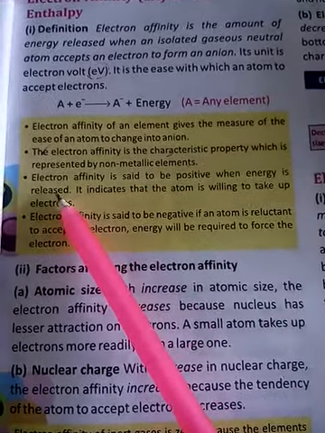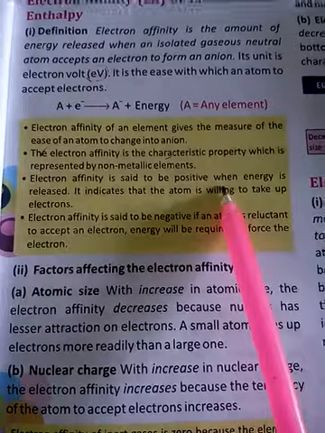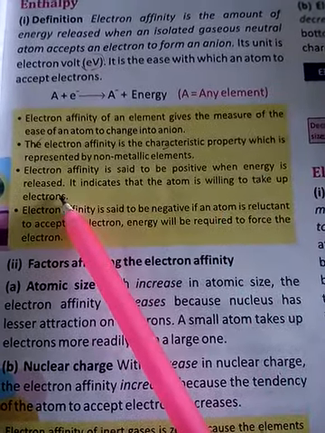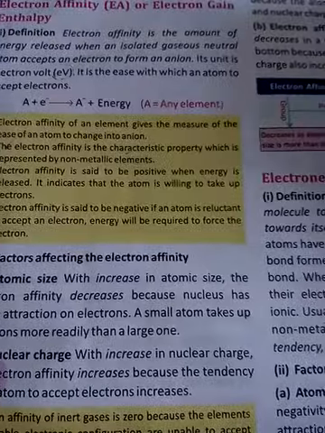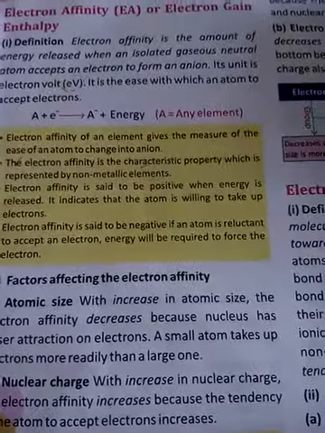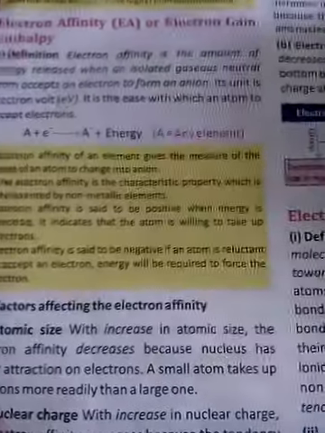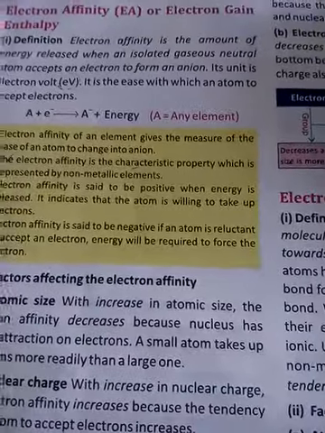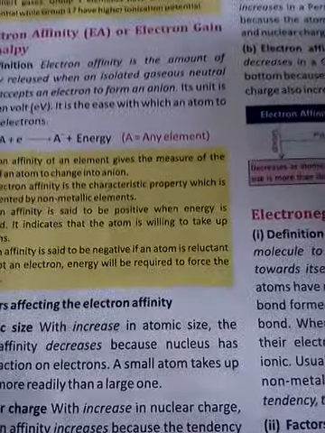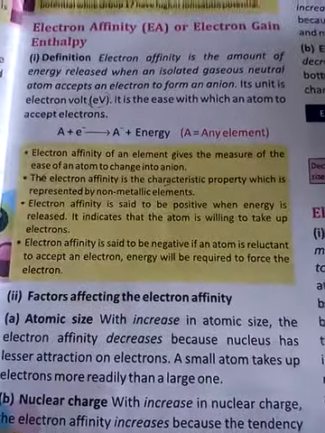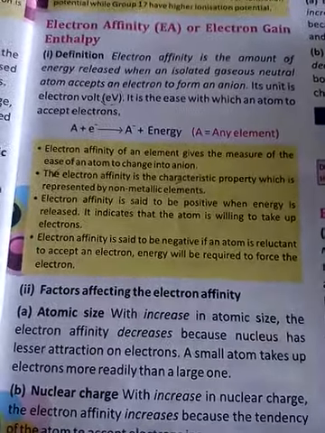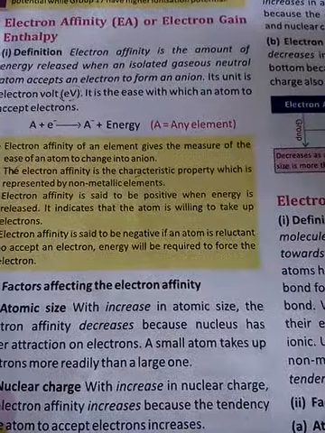Electron affinity is said to be positive when energy is released. That means if the process is exothermic, if on adding an electron some amount of heat energy is released, then it is known as a positive value.